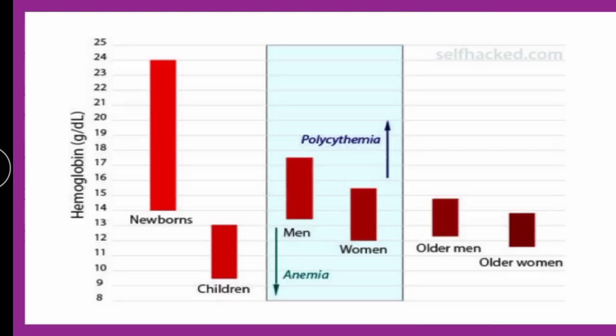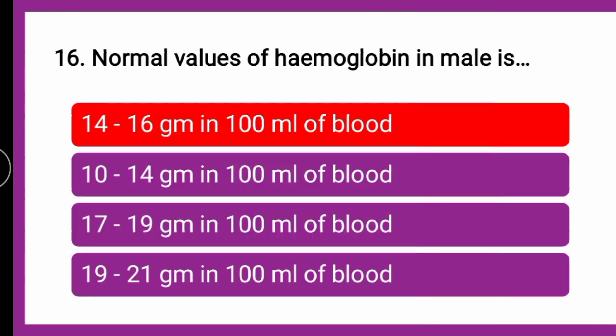If you will see this diagram wherein the hemoglobin, the anemia and polycythemia, if you will see the anemia in men and women, if you will see the readings here, it is like 14 to 16 and plus minus 2 will do. Okay. So the exact answer is it is 14 to 16 gram plus minus 2 in 100 ml of blood. So the normal value of hemoglobin is 14 to 16 gram in 100 ml of blood in case of males.